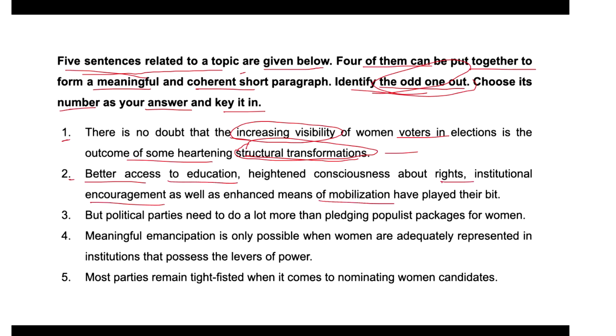But here in option three, which is a contrasting one: but political parties need to do a lot more than pledging populist packages for women.